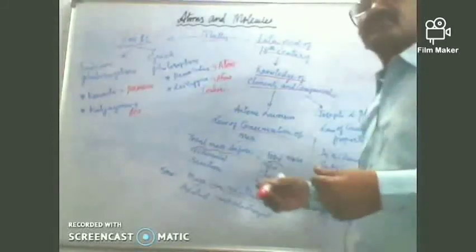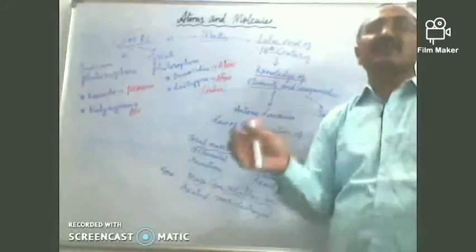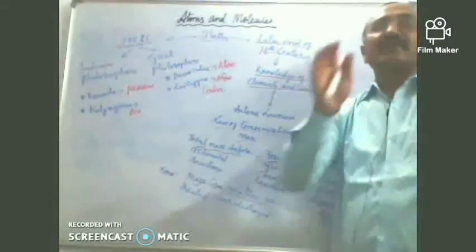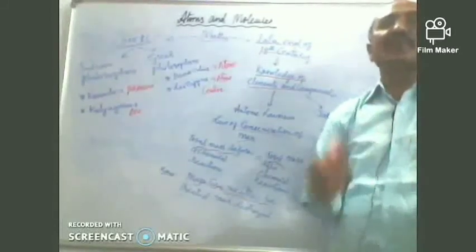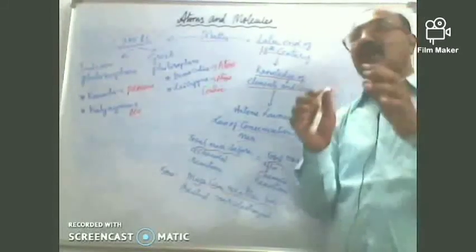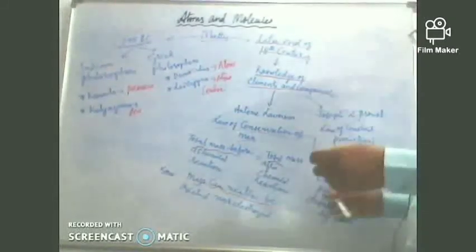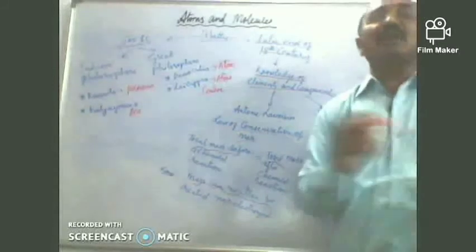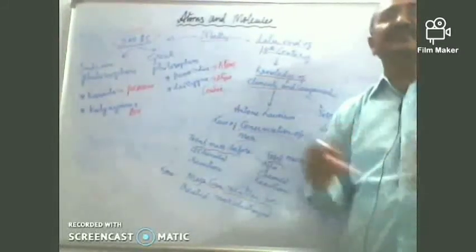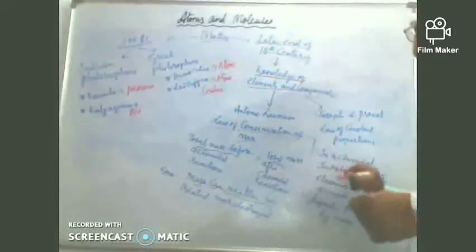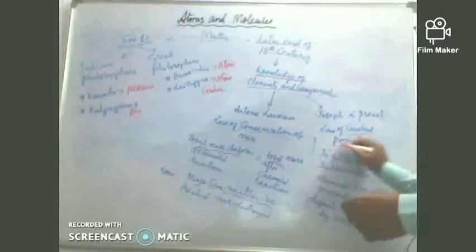They found that whenever elements combine to form compounds, they always exist in a ratio which is simple by mass. There's a definite simple ratio by mass. So children, that's called the law of definite proportions, also called the law of constant proportions.